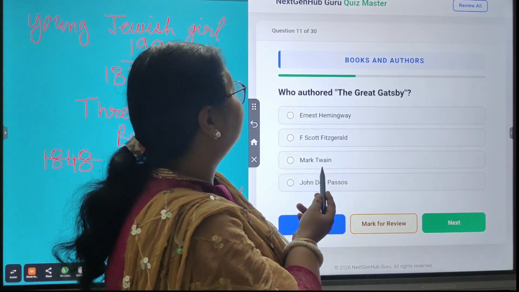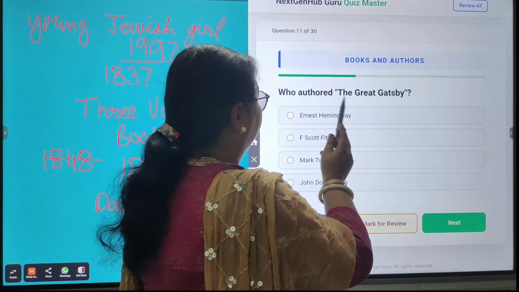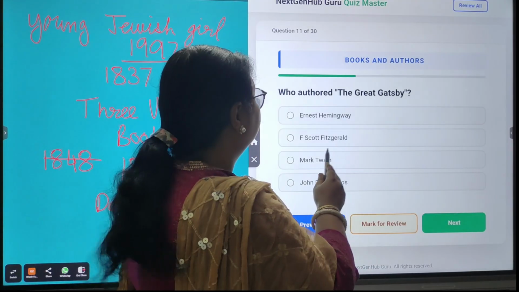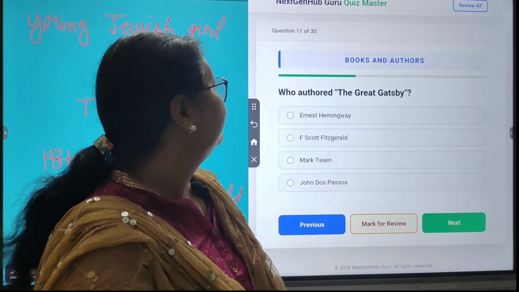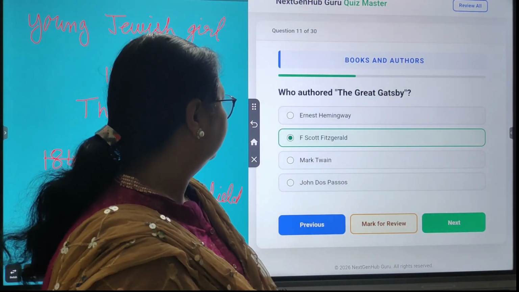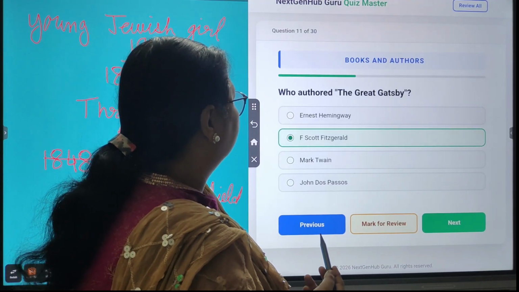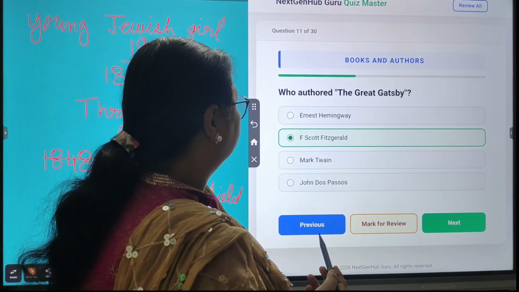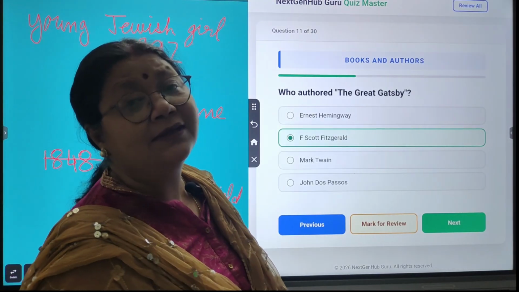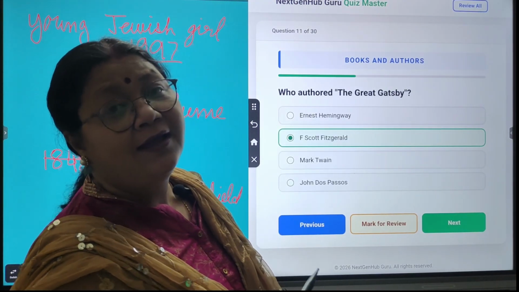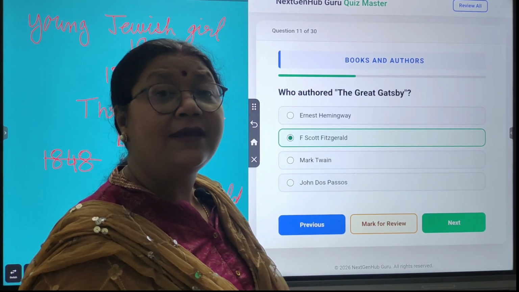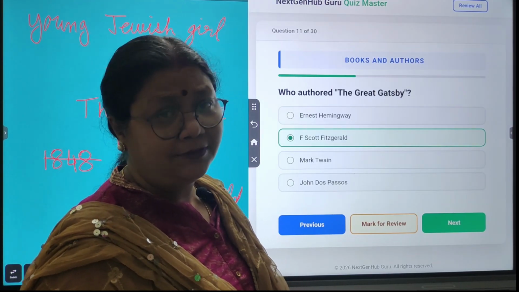Next question. Who authored The Great Gatsby? So the options are Ernest Hemingway, F. Scott Fitzgerald, Mark Twain, John Dos Passos. So the correct answer is F. Scott Fitzgerald. This book also came as a movie, and in that Leonardo DiCaprio was the main actor, the actor who also acted in the movie Titanic.